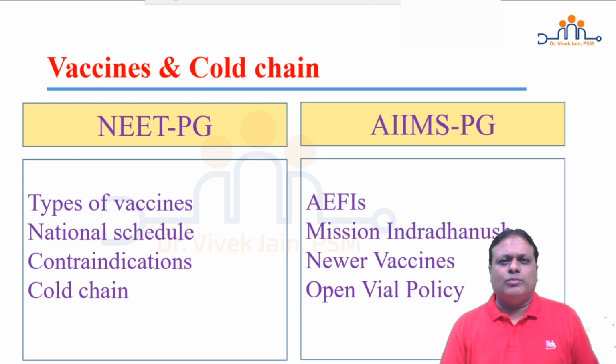Newer vaccines: RTS,S for malaria, dengue vaccine for dengue, and MIP vaccine for leprosy are likely to be asked in AIIMS paper. Open vial policy: which vaccines conform to open vial policy? Which vaccines have no need of open vial policy?